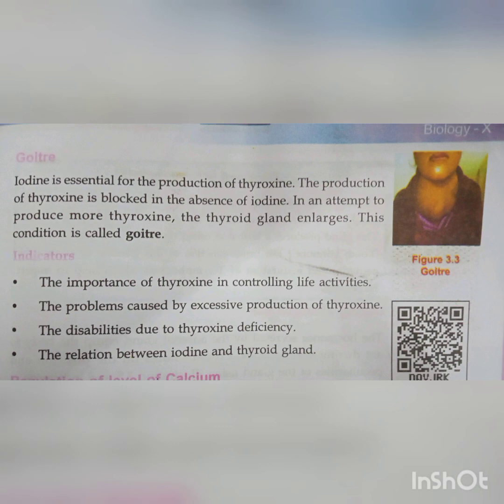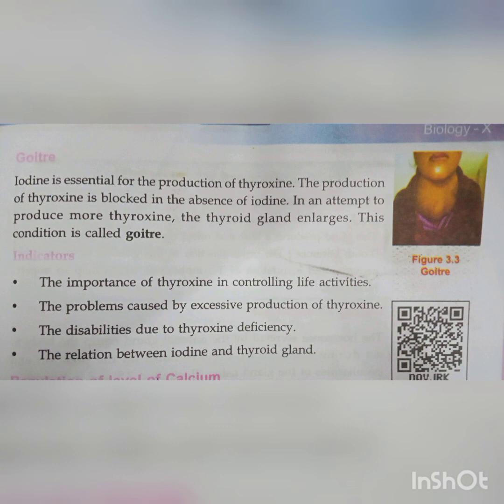So consume such food and we can avoid goiter. Goiter means what? Iodine is essential for the production of thyroxine. The production of thyroxine is blocked in the absence of iodine. This is the answer. This is known as goiter. In goiter, the thyroid gland enlarges.